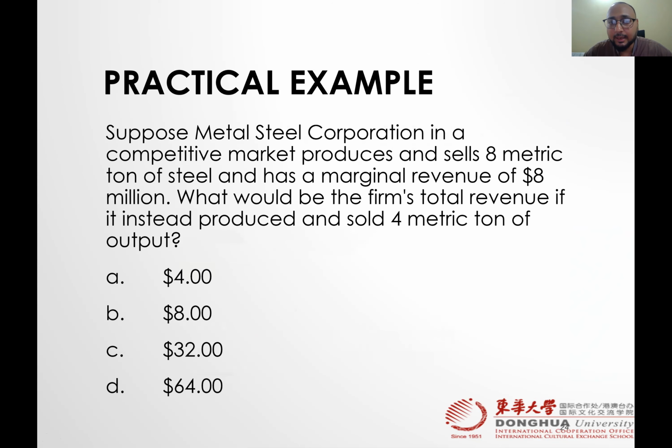A firm in a competitive market produces and sells 8 metric tons of steel and has a marginal revenue of 8. What would be the firm's total revenue if instead it produced and sold 4 metric tons of output?